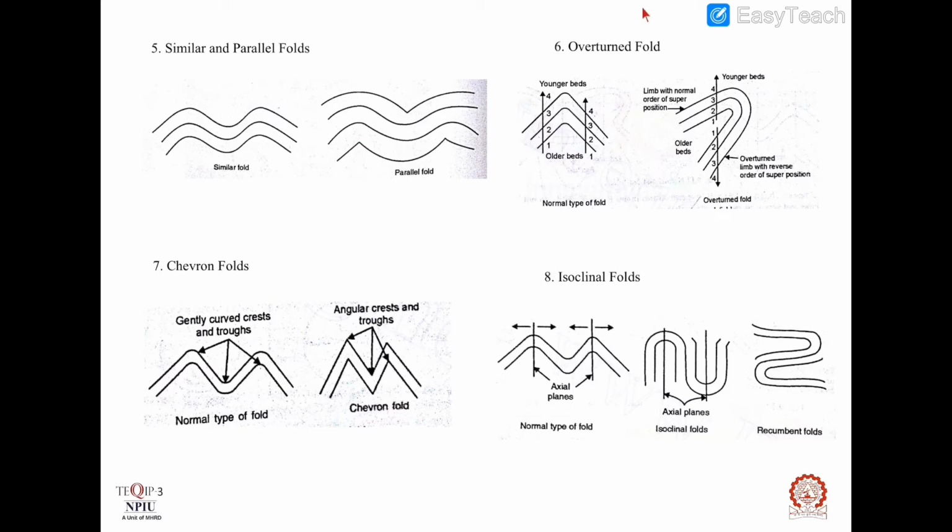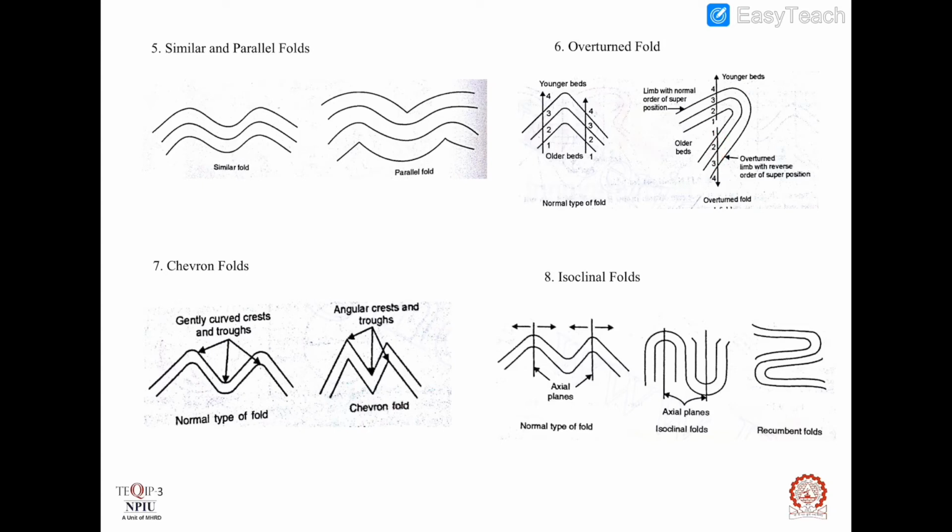Next is overturned fold. Usually in simple folds, the limbs show the order of superposition. Order of superposition means younger beds overlie older beds. But when one of the limbs is overturned, as in this case, the order of superposition of beds in that limb will be in reverse order. Means in this case, the older beds overlie younger beds.